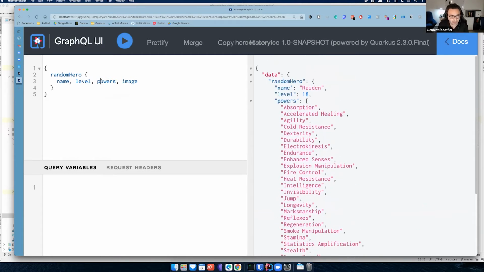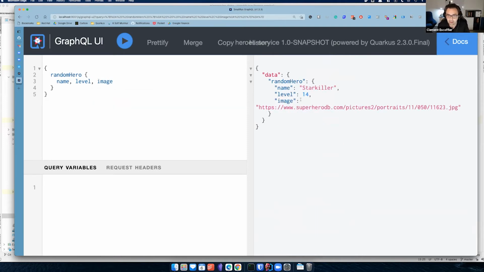I don't care about powers in my application, so I can just remove this and do that. Okay, so it removes the powers, so I need the name, the level. Oh, but here I don't want this to be called image. I want this to be called pictures. And that's the beauty of GraphQL. You can write mutation or alias just like this, and it will name the output.